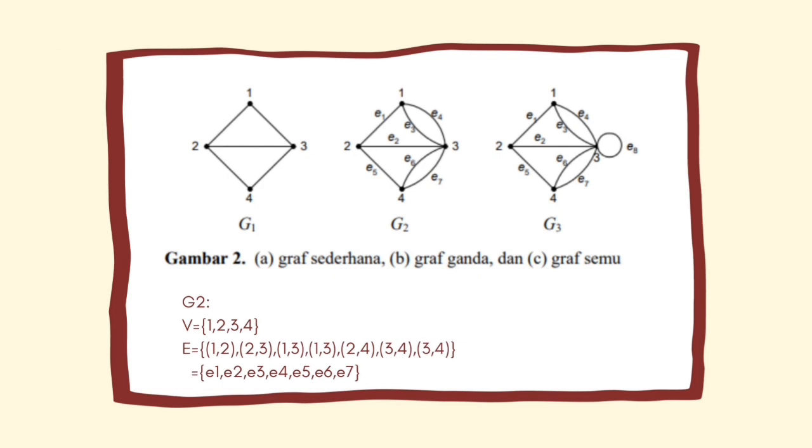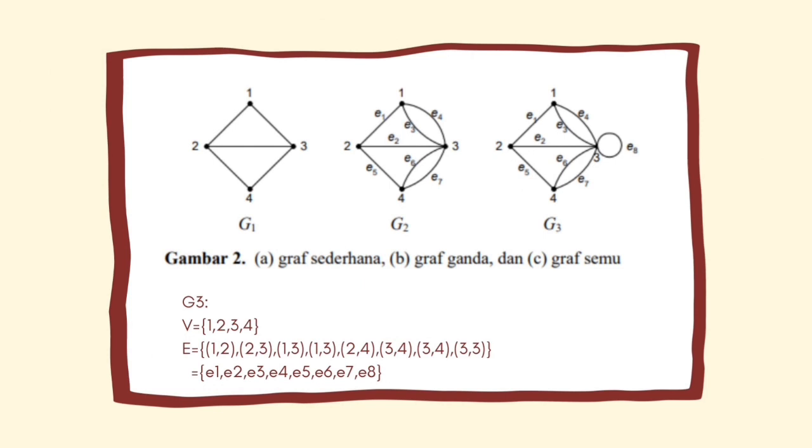G2 is a dual graph. V = {1, 2, 3, 4}. E = {(1, 2), (2, 3), (1, 3), (1, 3), (2, 4), (3, 4), (3, 4)}, as e1, e2, e3, e4, e5, e6, e7.